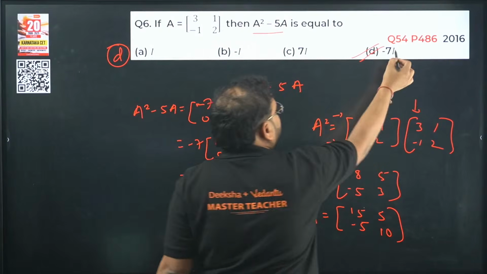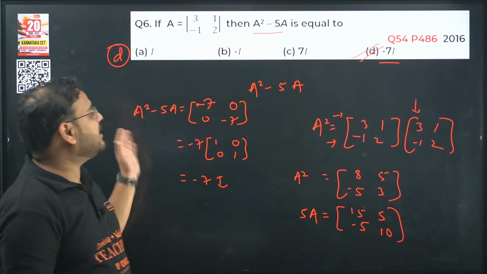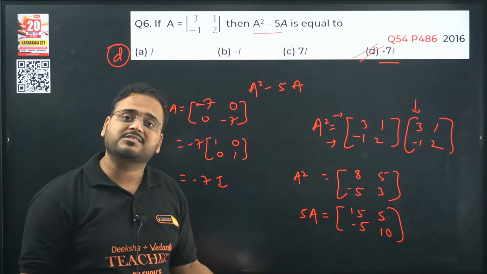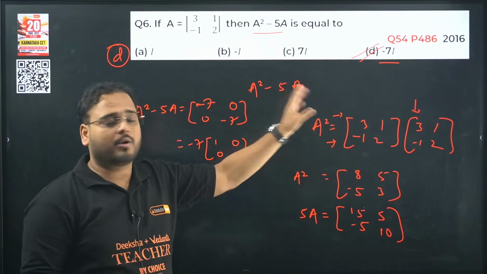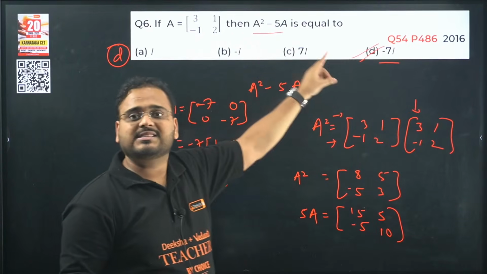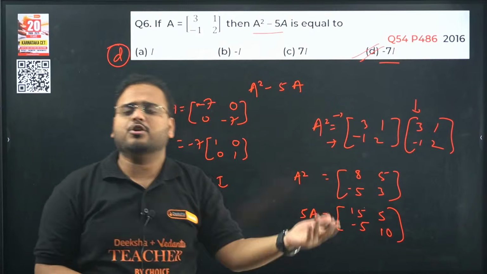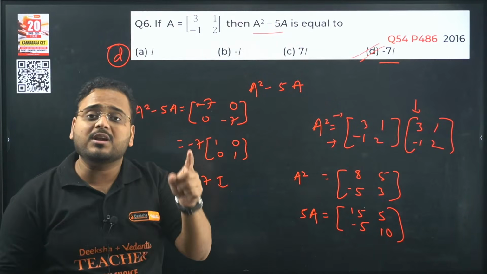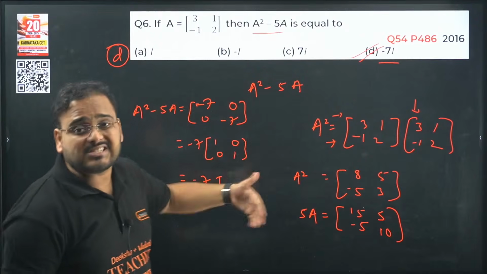We have only one such option, which is option D. Stick to it and move on. But this can happen only if you have done many questions like this. You can trust yourself only when you have solved so many questions like this that you are sure everything is in terms of i only, right? Everything is i minus i, 7i minus 7i, and the first term is coming as minus 7. Of course it is going to be minus 7i. So logic will only come if you have solved questions like this. But yes, that will make your process faster.